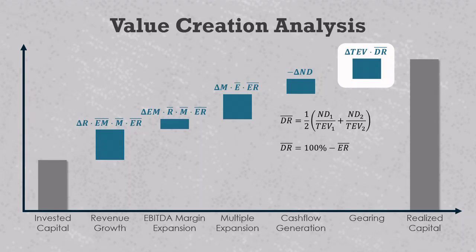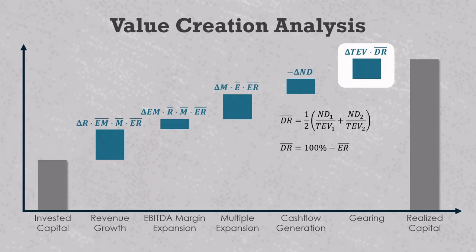Now, compared to what we'll see in the academic and industry models, this gearing formula is extremely simple. And it lets us calculate what the gearing would have been if the company had a different capital structure. Let's say that a typical public company in the sector has an average debt ratio of 20% instead of the higher values that we find in private equity deals.